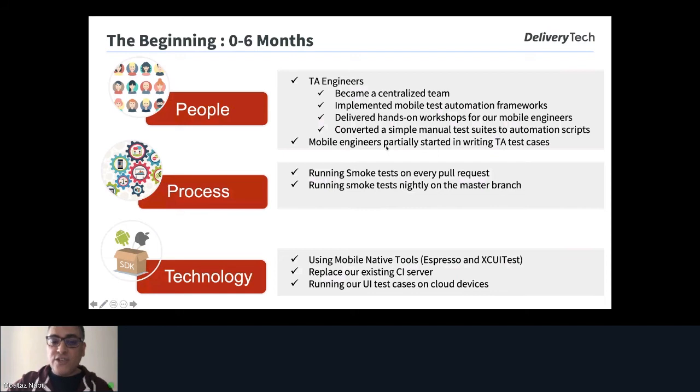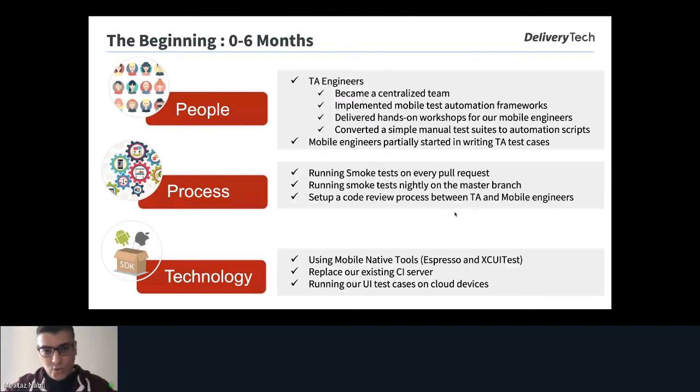Then the mobile engineers partially start writing a TA script, and we set up a code review process between the TA and the mobile engineers, because here the mobile engineers are writing TA scripts, and we need to ensure that the TA scripts are mapped to the manual test case. So now we need one review from the TA engineers, and also one review from the developers or mobile engineers.